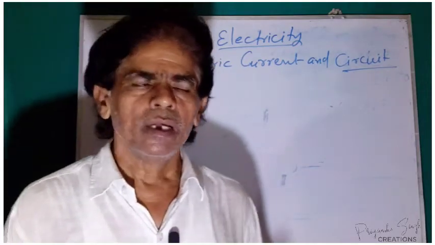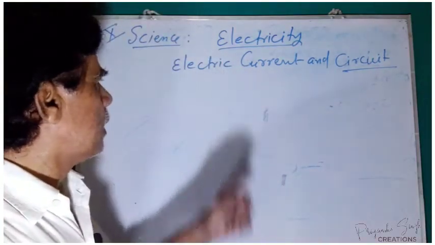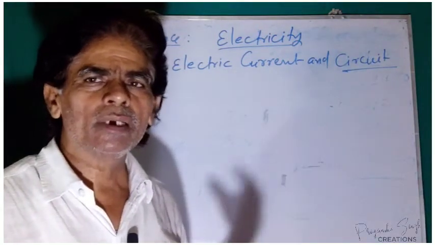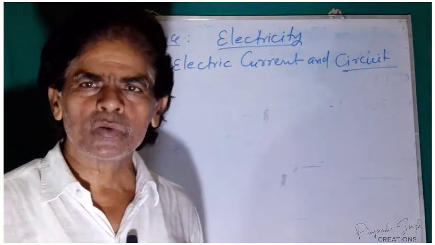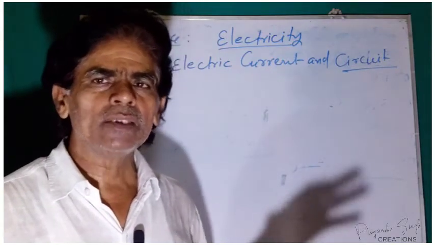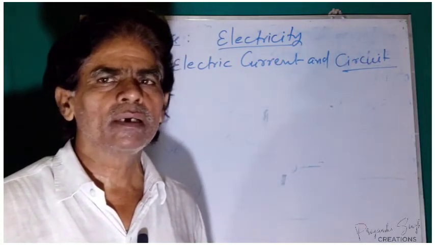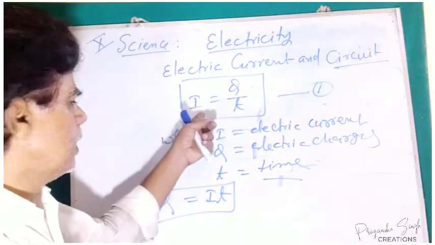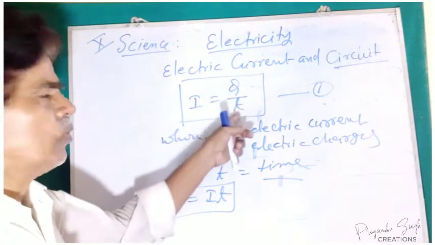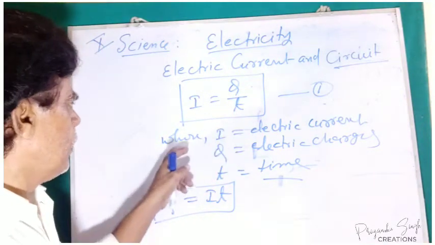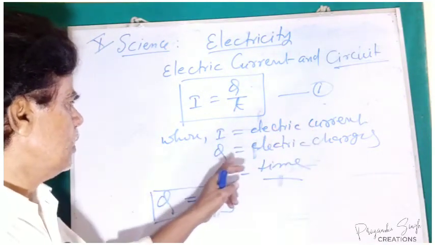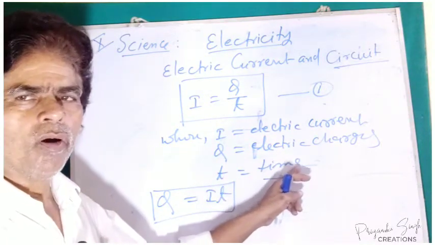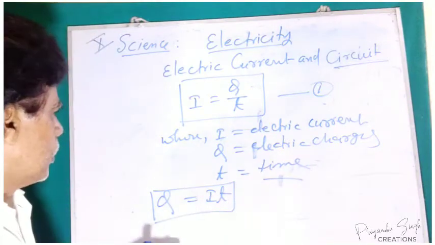So what is the electric current and circuit? We have already discussed here. Electric current means the charges in motion constitute the electric current, and the closed path of electric current is called electric circuit. See here the equation I equal to Q by T, where I is electric current, Q electric charges, and T the time of flow of electric charges.